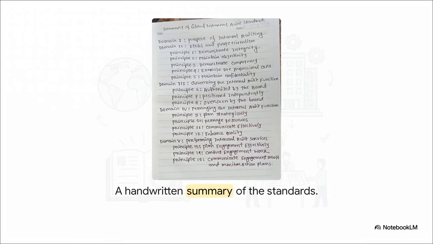It's genuinely fascinating to look at handwritten, deeply human notes like these. At first glance, it's literally just a simple, straightforward summary jotted down on a regular piece of lined paper. Yet the concepts summarized on this single page represent a deeply serious, highly structured corporate blueprint. These notes actually outline the massive global standards used to govern internal auditing across the entire business world.